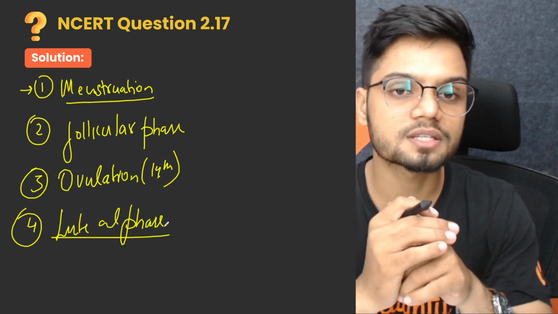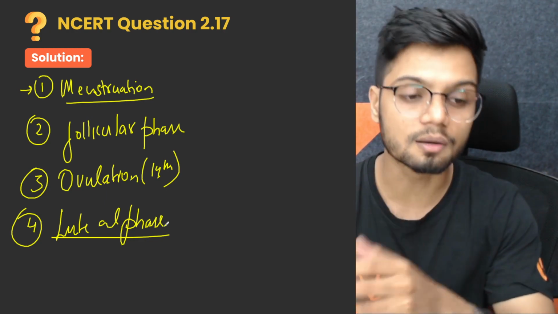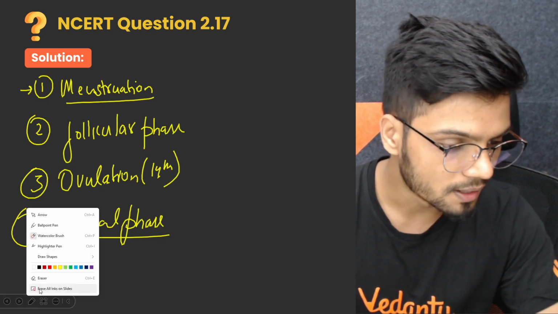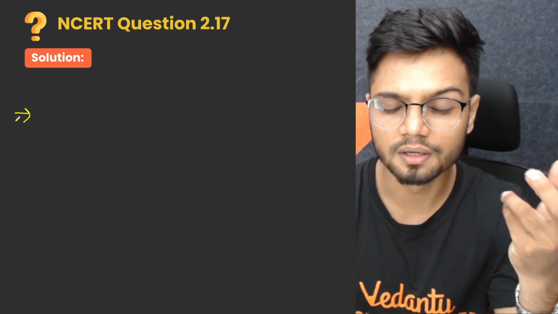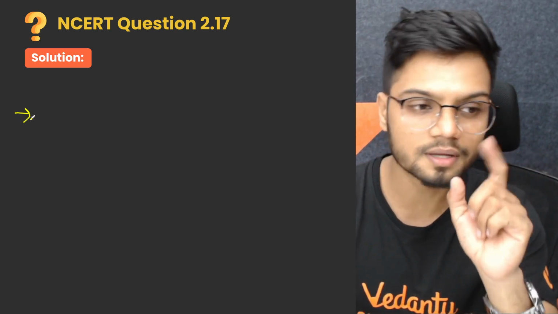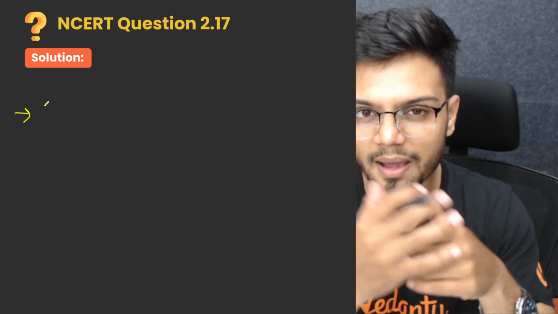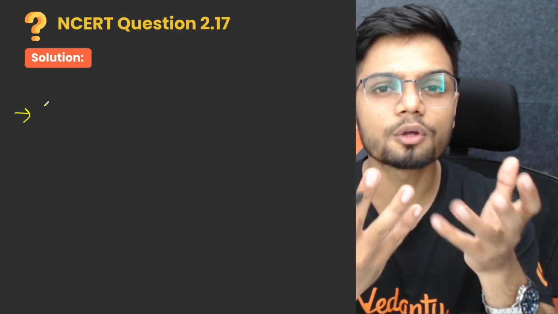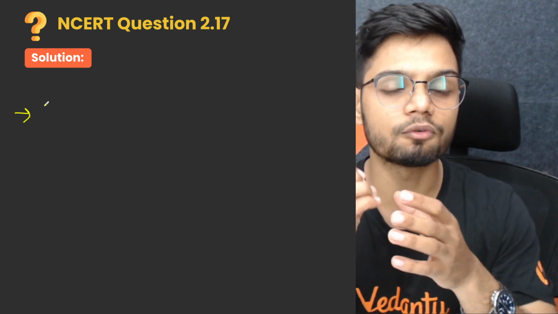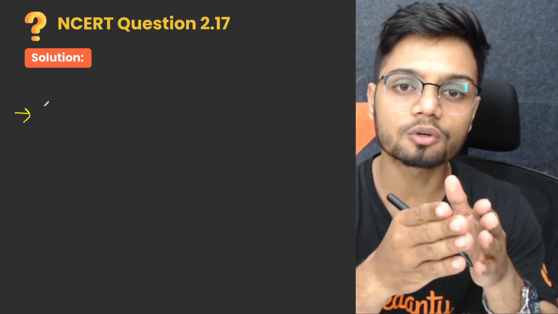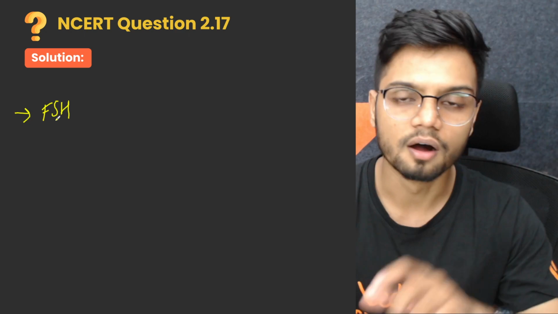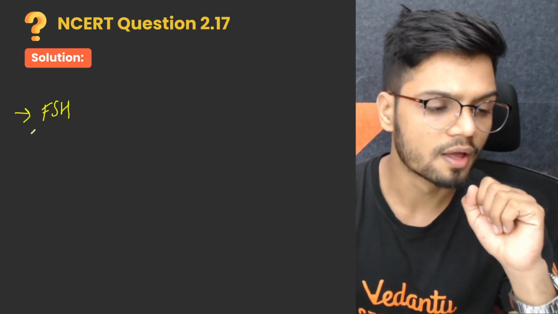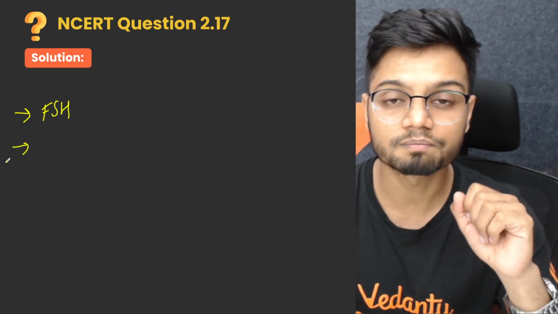And all these different phases are controlled by different hormones. That's the second part of our question. What are the different hormones involved in the controlling of the menstruation? The first hormone is for the development of follicles. I mentioned about follicular phase. In follicular phase, there needs to be development of follicles, right? And the hormone which is responsible for the development of the follicles is follicle stimulating hormone, also known as FSH. Follicle stimulating hormone is the first hormone which has a role in the menstrual cycle.